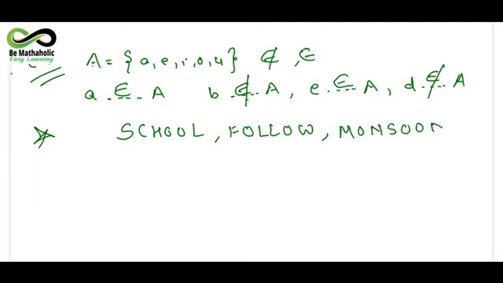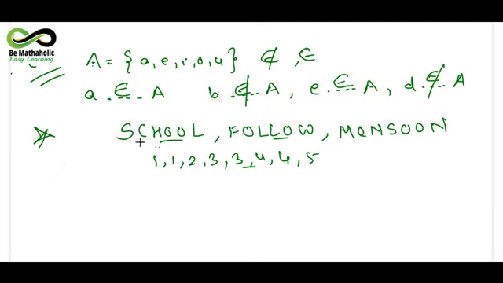How am I supposed to represent this in a set form? Please remember one thing, this is a rule again, that whenever you are supposed to mention any words or any numbers in the set form, suppose you have these numbers also given. So all these are different examples I have taken. I am going to tell you how to represent such numbers or words in terms of sets.